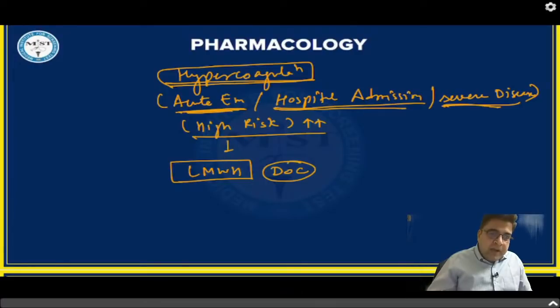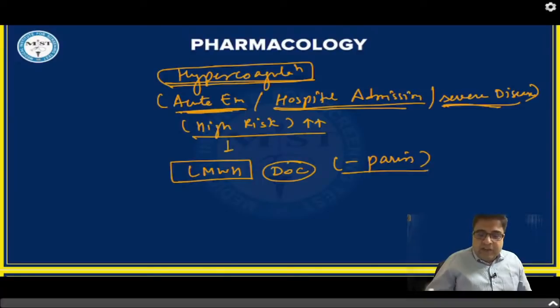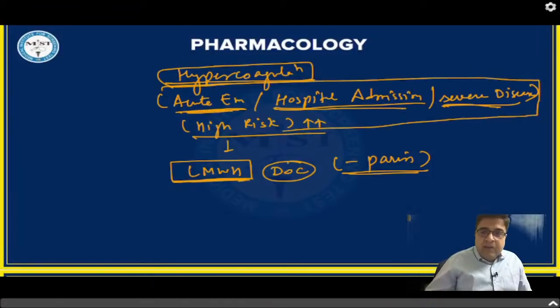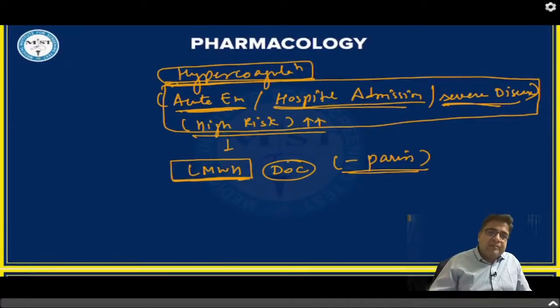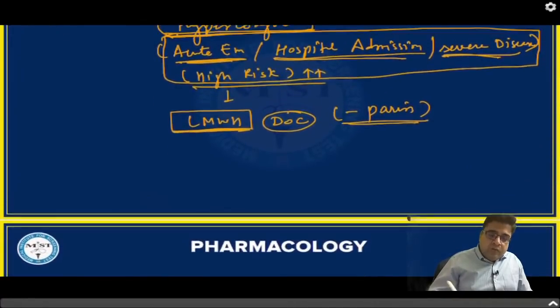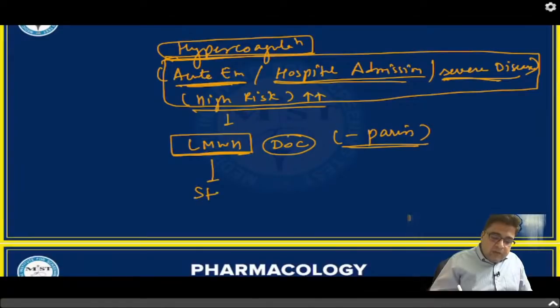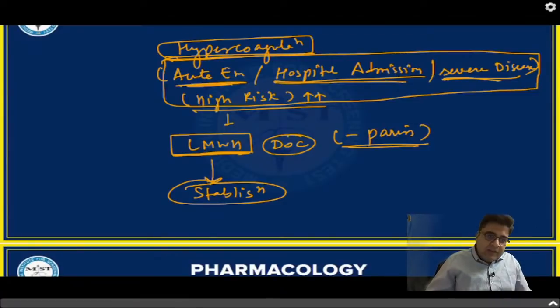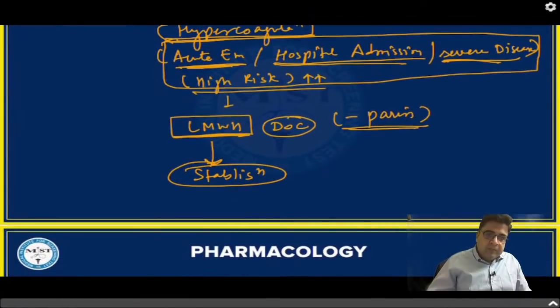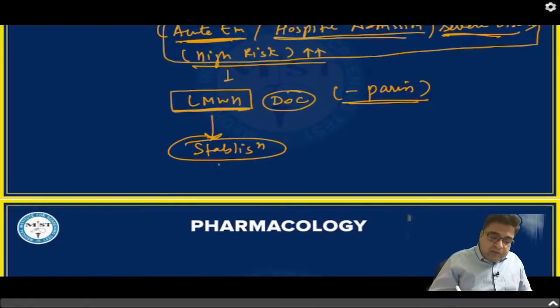And if we talk about heparin, all heparin drugs end with the word parin. So all these medicines have parin at the end. So low molecular weight heparin is the drug of choice for acute emergency, a patient who is admitted in hospital, having severe disease, or a high risk patient. Right? Now once this patient gets stabilized after you've given the low molecular weight heparin, you have to discharge this patient on oral anticoagulant.